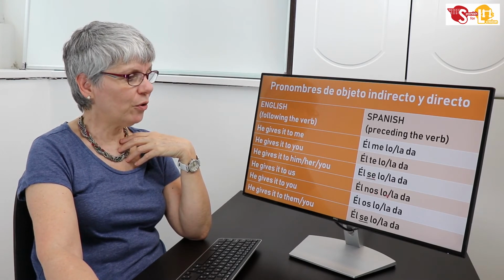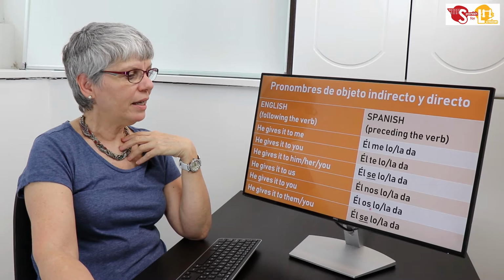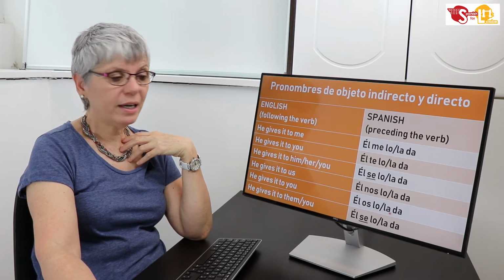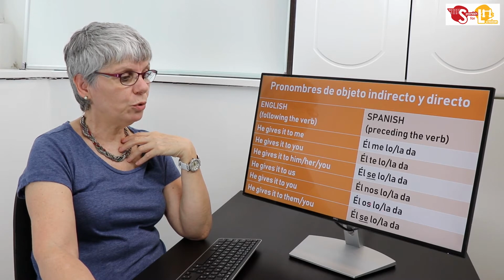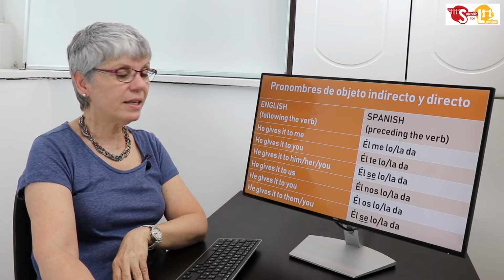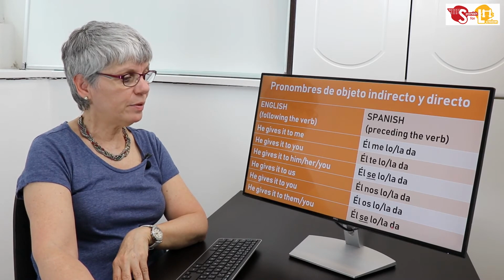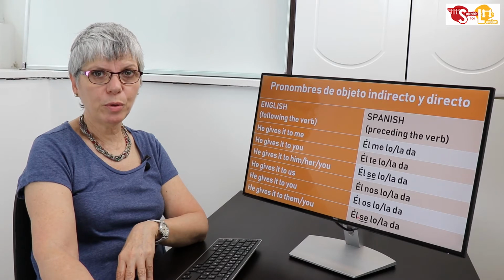Él nos lo da o él nos la da. He gives it to us. Él os lo da o él os la da. He gives it to you both or all. And él se lo da o él se la da, he gives it to them or to you, formal plural.